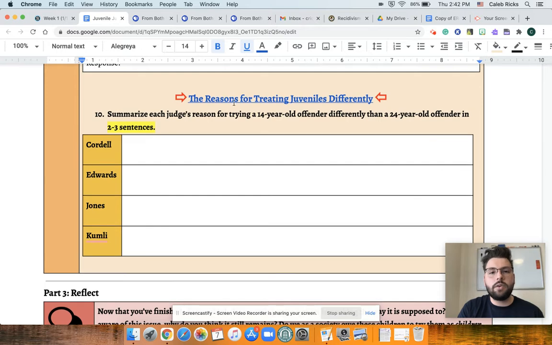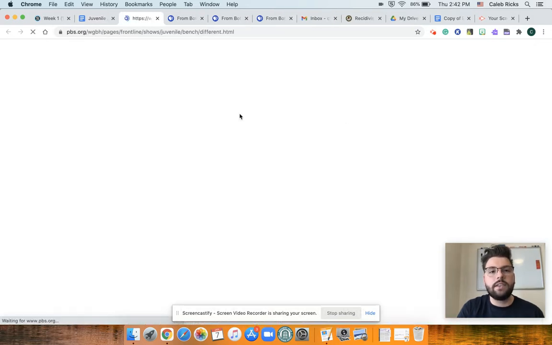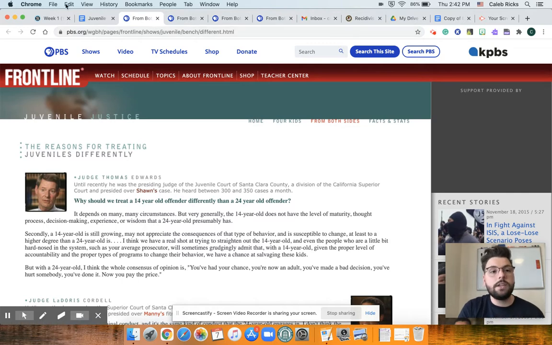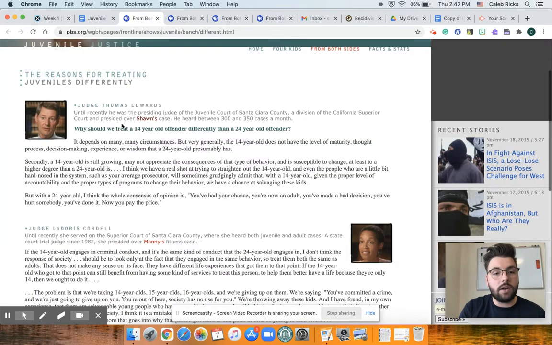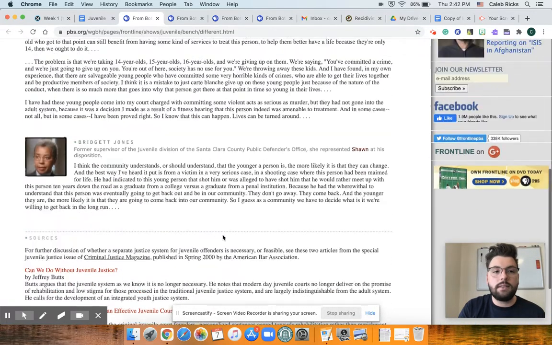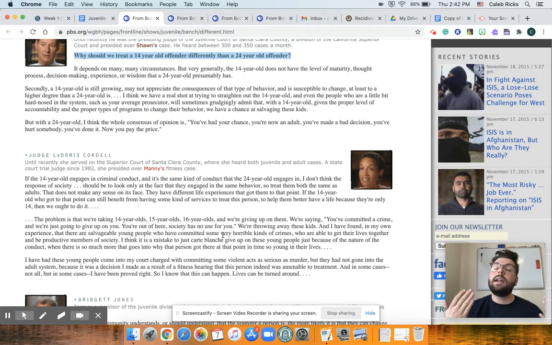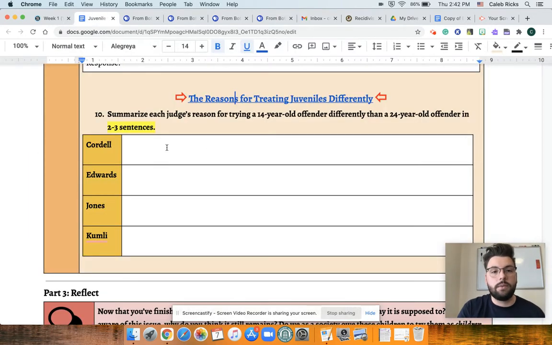And then the last page you're going to visit is reasons for treating juveniles differently. Again, all of your answers are on this page. And if you look here, another table, and you're going to summarize each judge's reasons for trying a 14-year-old offender differently than a 24-year-old offender in 2 to 3 sentences. So basically, each of these judges answers that question right here. You'll see it's even highlighted here on the page, right? So they're answering it directly, and you're going to go through, and in 2 to 3 sentences, why does each judge feel, or in what instances does each judge feel that a juvenile should be tried as an adult? I'm just going to type that in here.